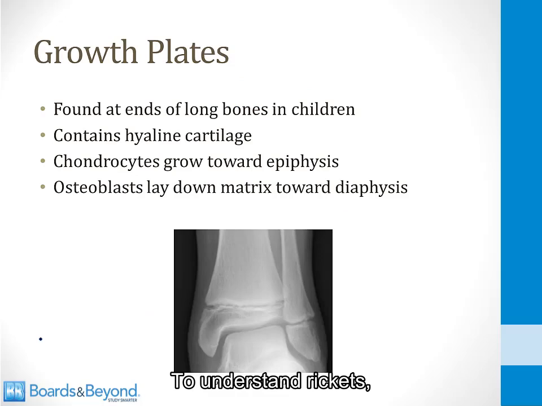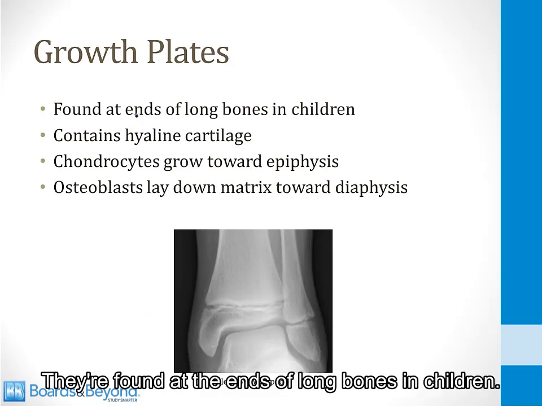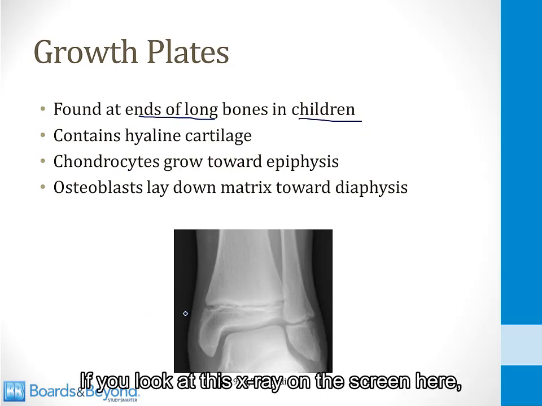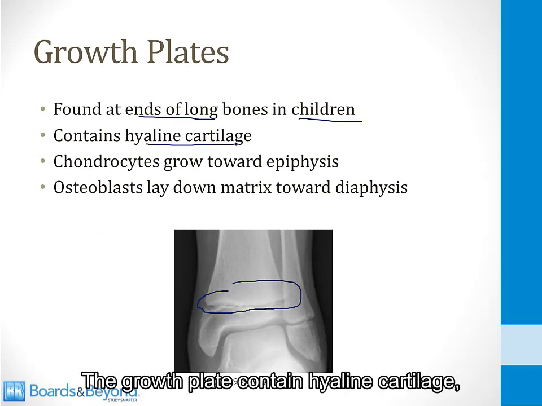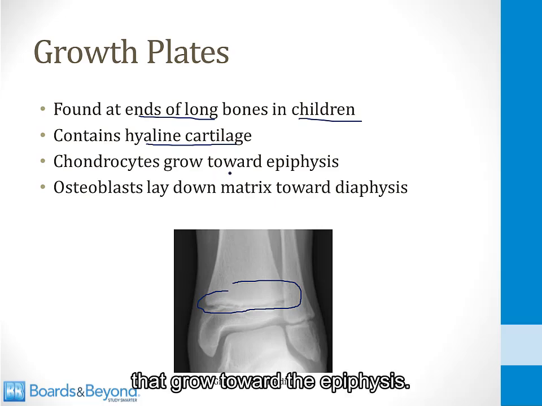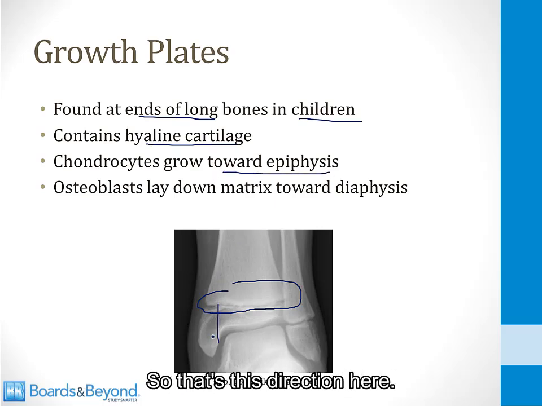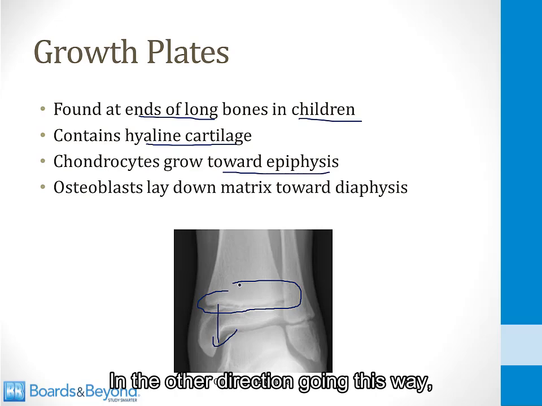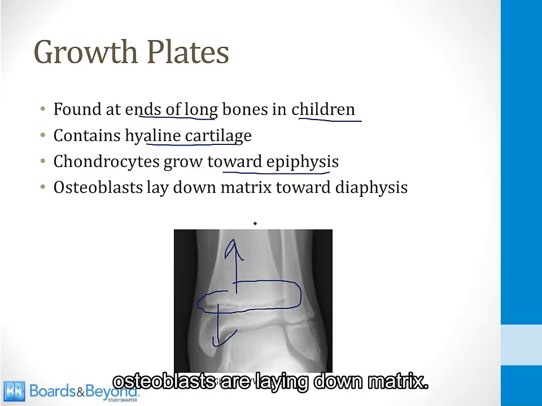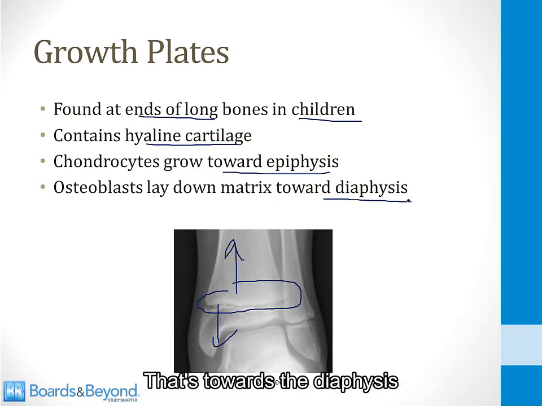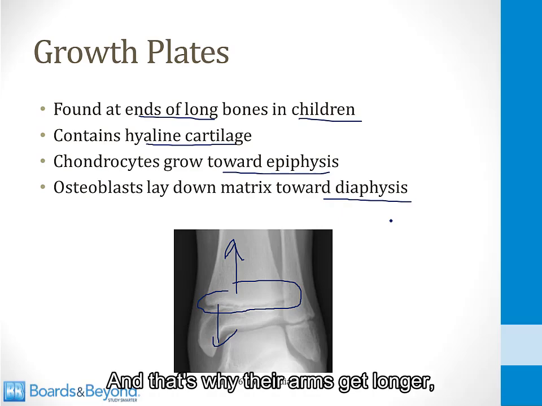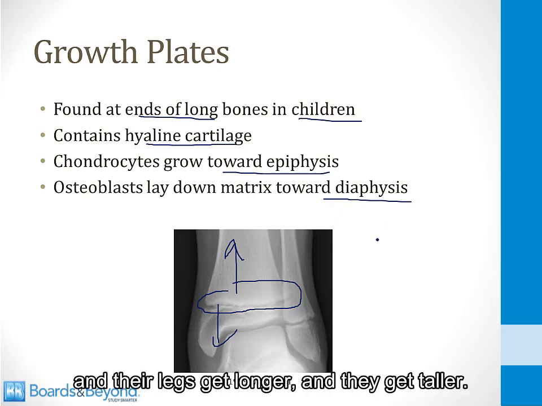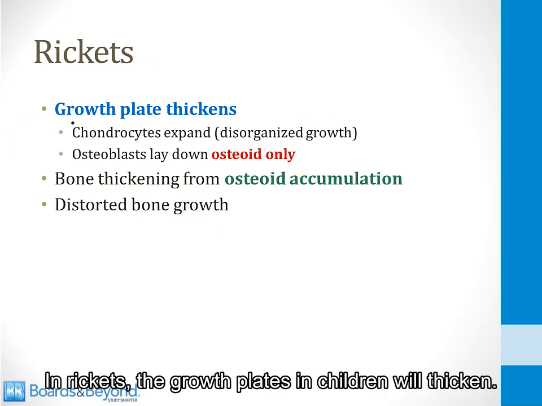To understand rickets, let's review what growth plates are. They're found at the ends of long bones in children. If you look at this X-ray on the screen here, this is the growth plate from a long bone of a child. The growth plates contain hyaline cartilage, and there are chondrocytes in the growth plate that grow toward the epiphysis, so that's this direction here. In the other direction, going this way, osteoblasts are laying down matrix. That's towards the diaphysis, or the straight part of the bone. And this is how the long bones get longer in children, and that's why their arms get longer and their legs get longer and they get taller.